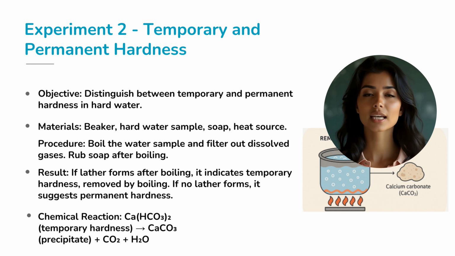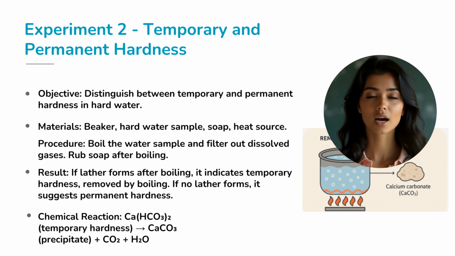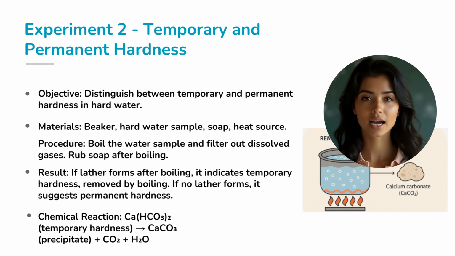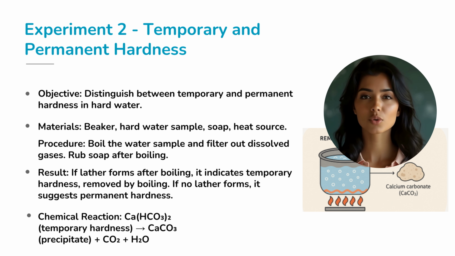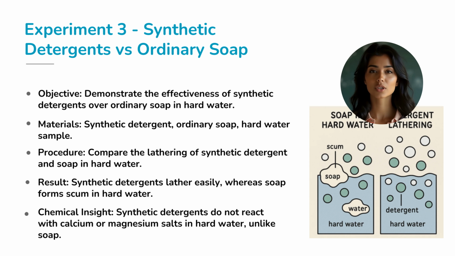For this, we take a sample of hard water, boil it, and then filter out the gases. If, after boiling and filtering, the water lathers with soap, it means the hardness was temporary and it's been removed by the boiling process. This happens because the calcium bicarbonate in the water decomposes upon heating, leaving behind calcium carbonate, which doesn't dissolve in water. But if there's no lather after boiling, then the water contains permanent hardness and the minerals are not removed by boiling. Let's now look at an experiment to compare the effectiveness of synthetic detergents with ordinary soap in hard water.